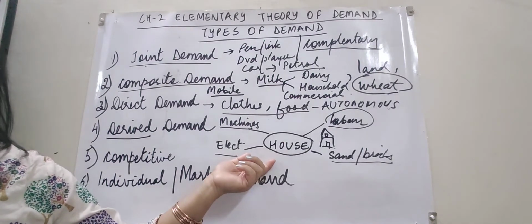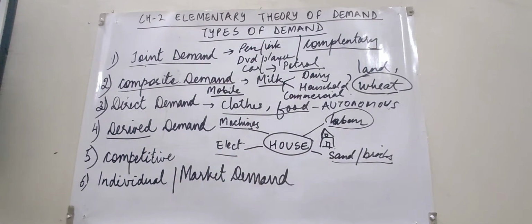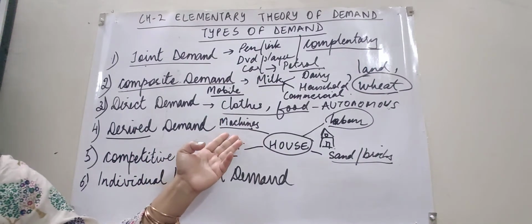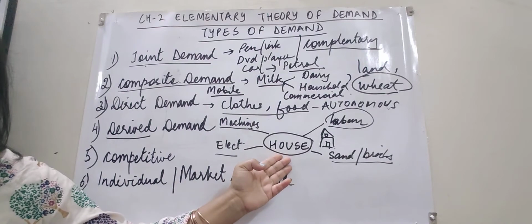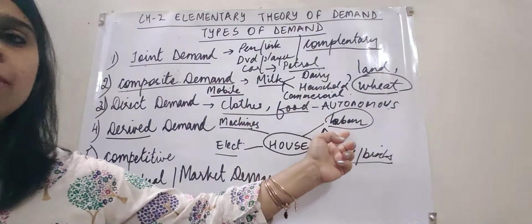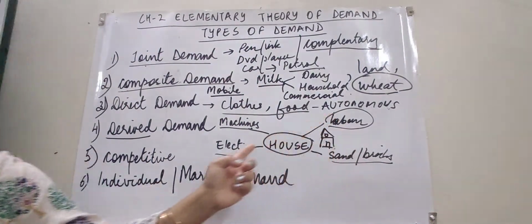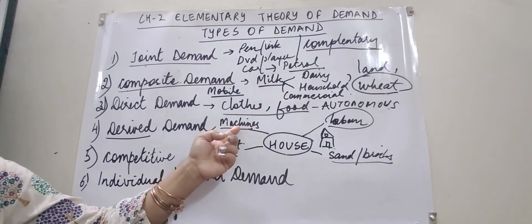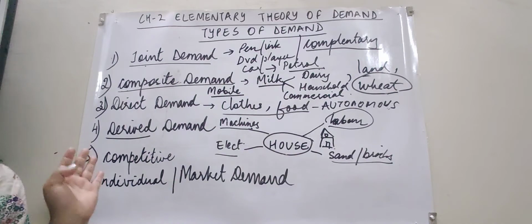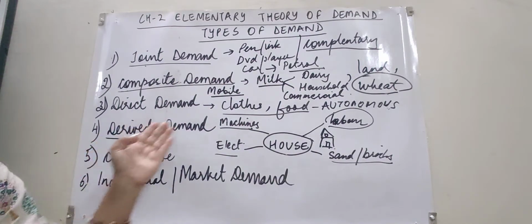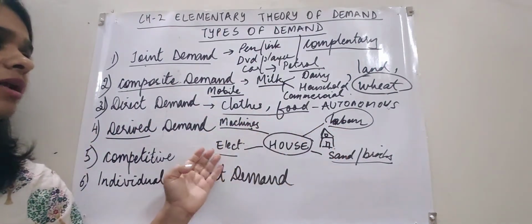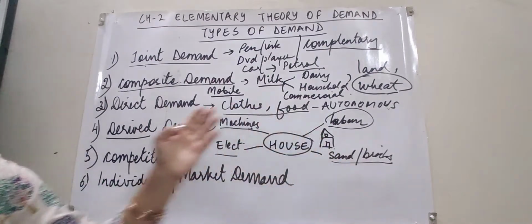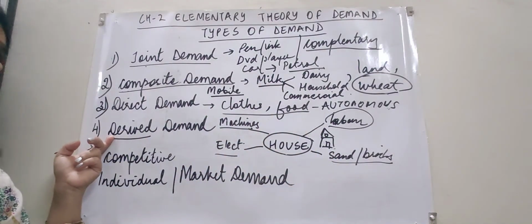For example, again, I hope you have understood this. If this house is not in demand, then obviously this labor will not be demanded. If this house is not in very much demand, then obviously the demand for machines is also going to go down. So the demand for machine, labor, electricity, sand and bricks is a derived demand.